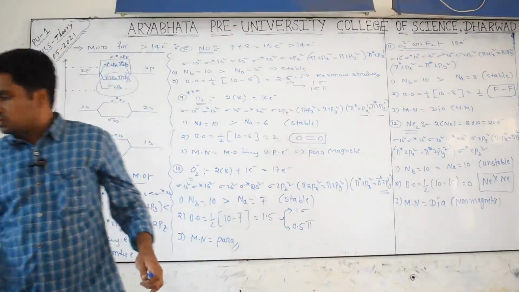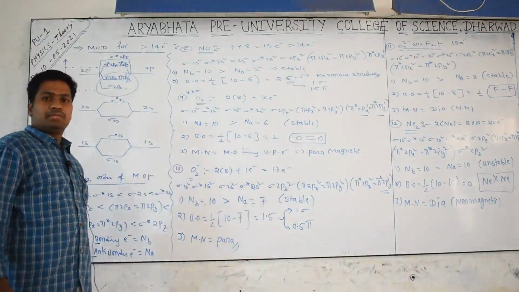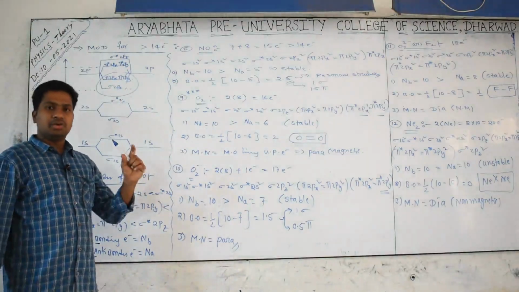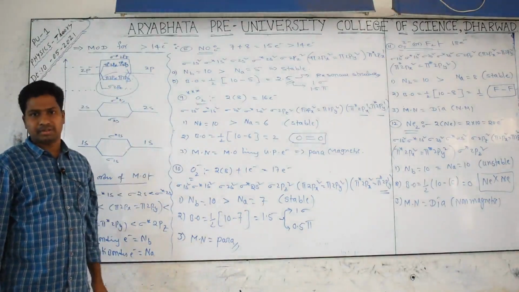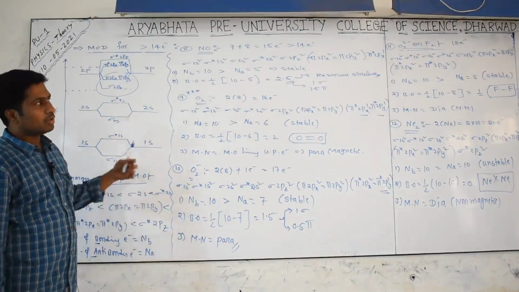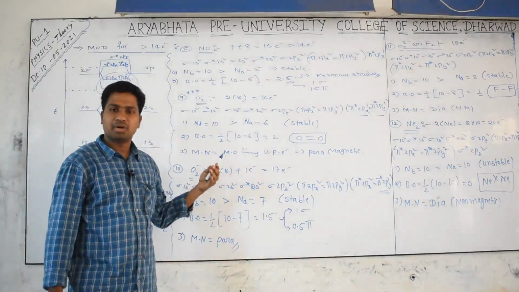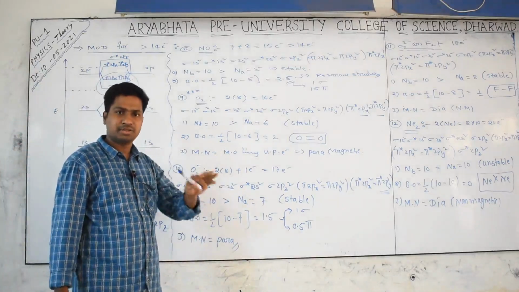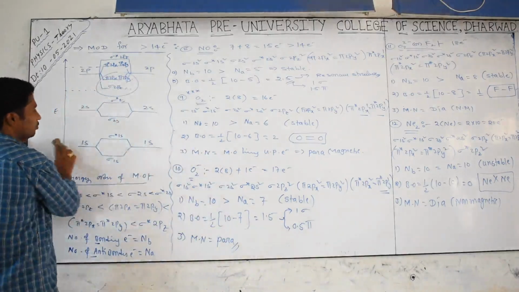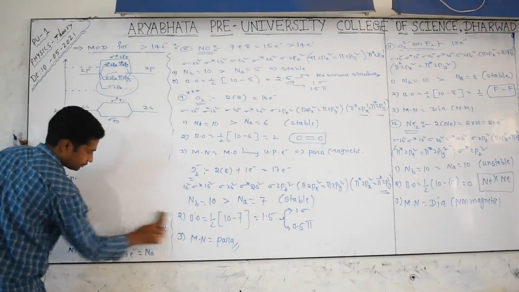So this is only for theory purposes. I will tell you one shortcut from the competitive examination point of view. So how can you write the bond orders and magnetic nature for all these species? Just listen carefully. I will give you one shortcut tabular column.